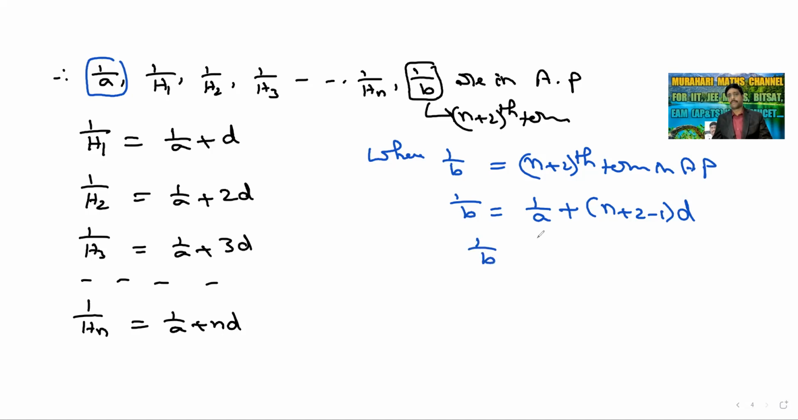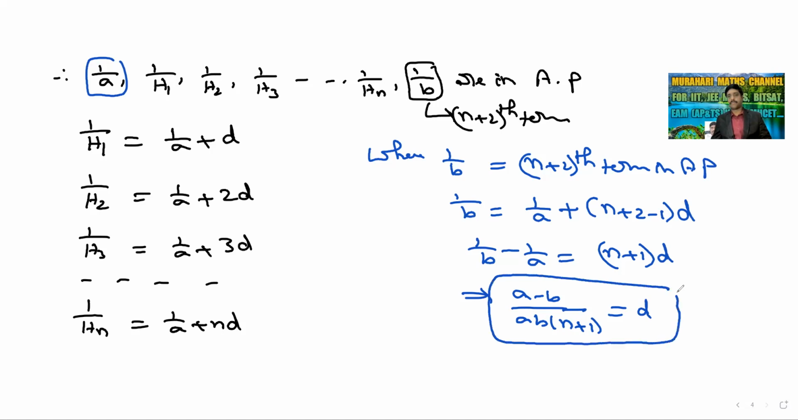So 1 by B, and 1 by A brought to the left side: 1 by B minus 1 by A is equal to n plus 1 into D. So it is going to be A minus B by AB into n plus 1 is equal to D, where D is A minus B by n plus 1 into AB, the common difference in the AP.